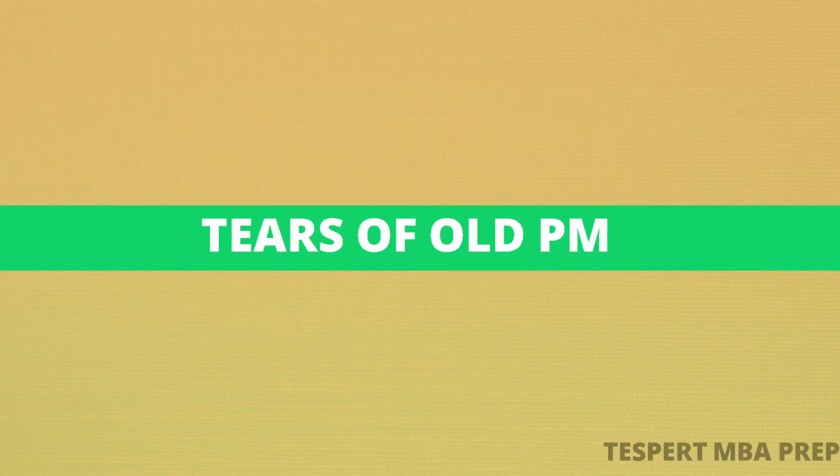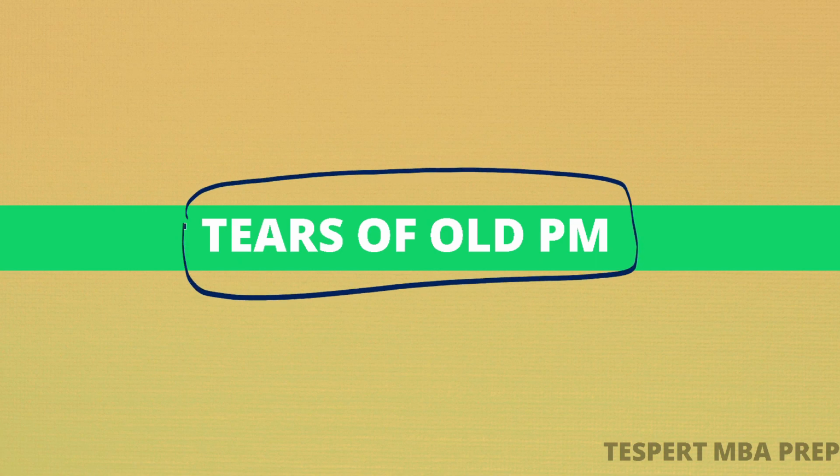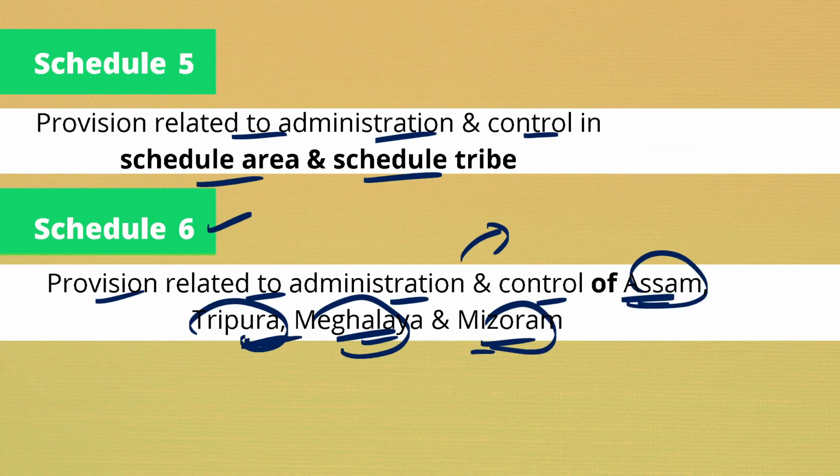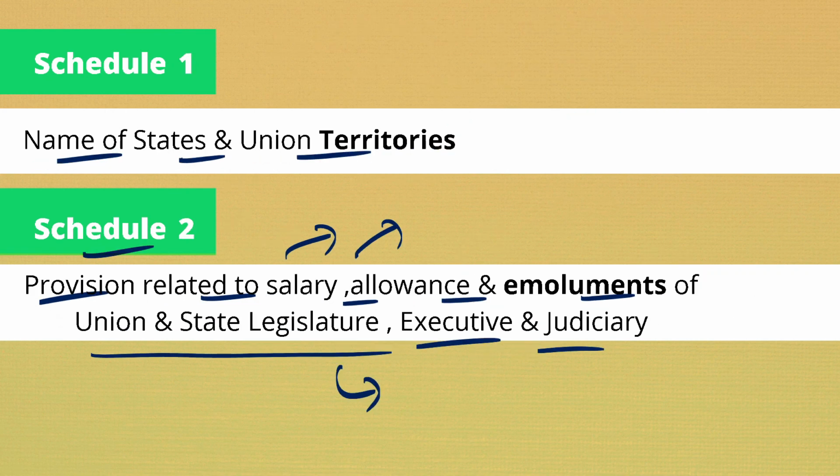Now, how can you remember all the schedules? Just remember this sentence: tears of old PM. Here, if you observe, I have highlighted each and everything. If you consider Schedule 1, it is the name of states and union territories, so T. The second schedule deals with the provision of salary, allowances and emoluments, so this is E.